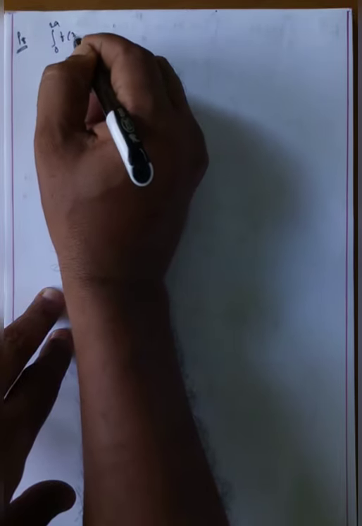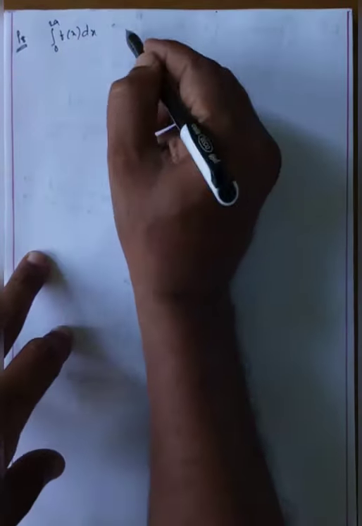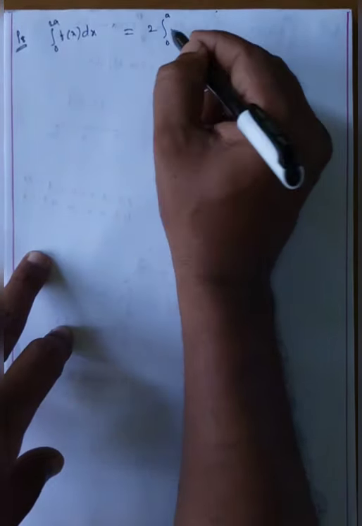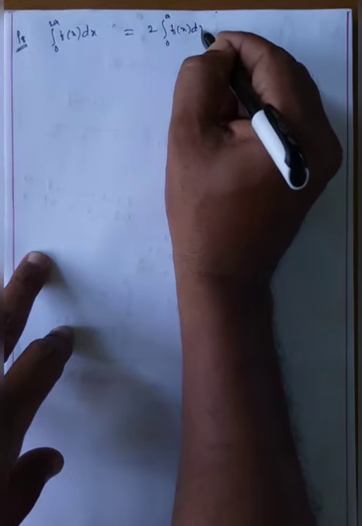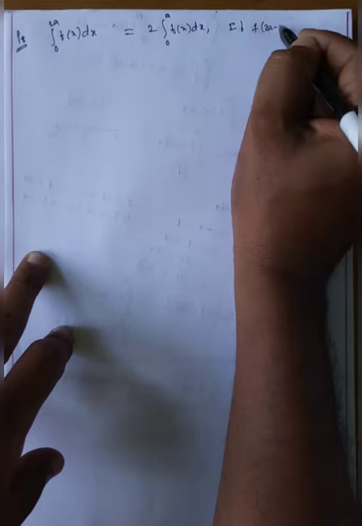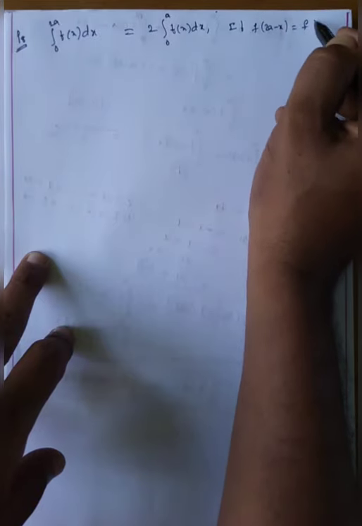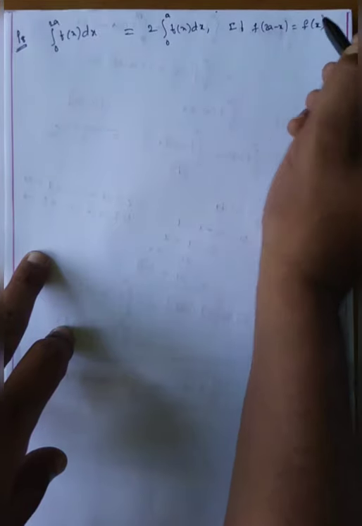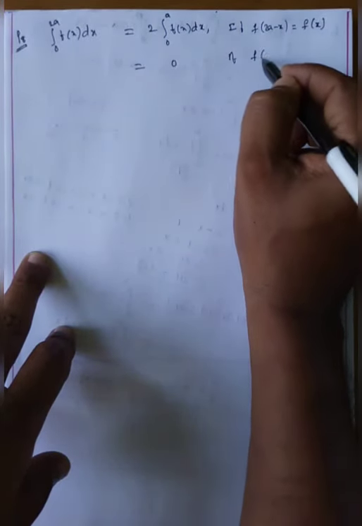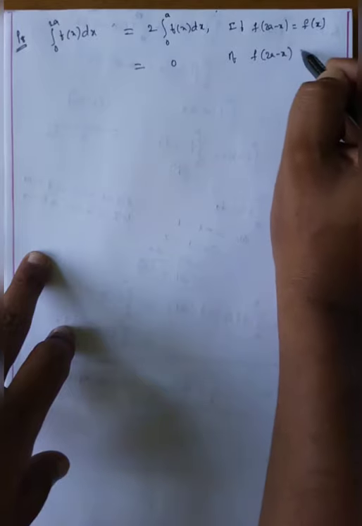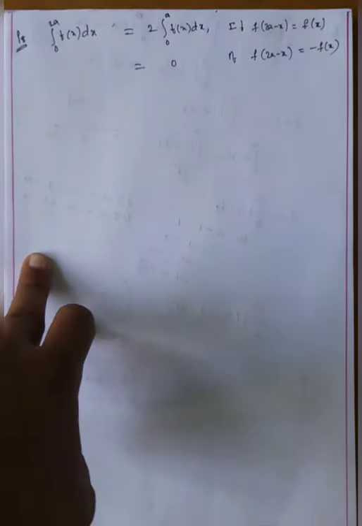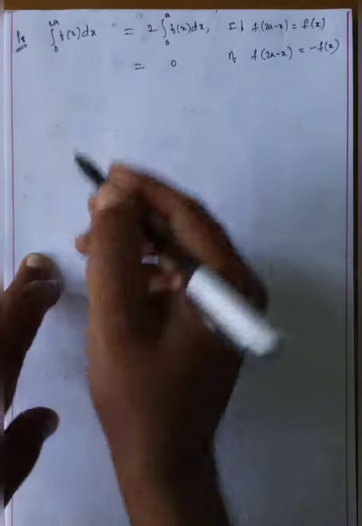f of x dx is equal to 2 into integral 0 to a f of x dx, if f of 2a minus x is equal to f of x. It is equal to 0 if f of 2a minus x is equal to minus f of x. Before we complete the problem, we know very well how to do this one.